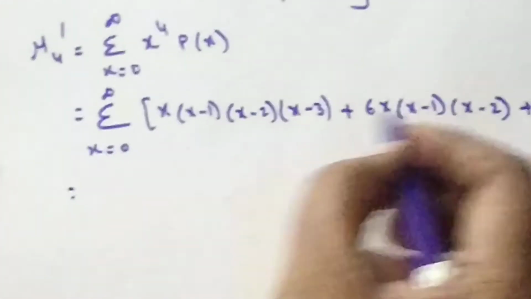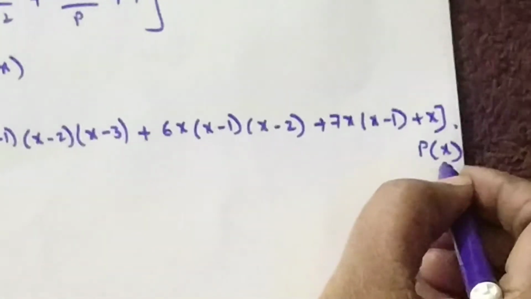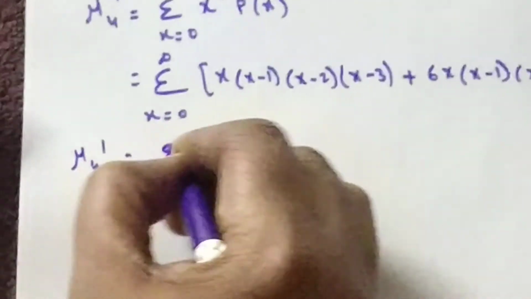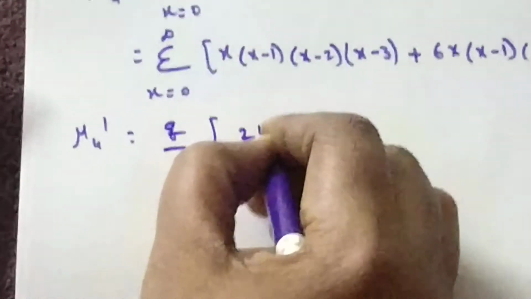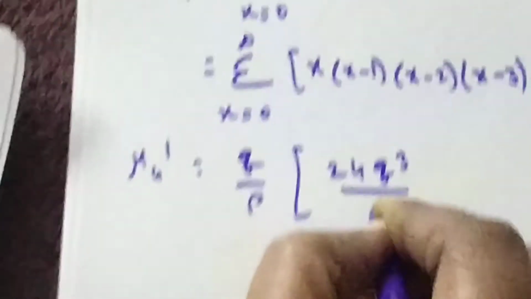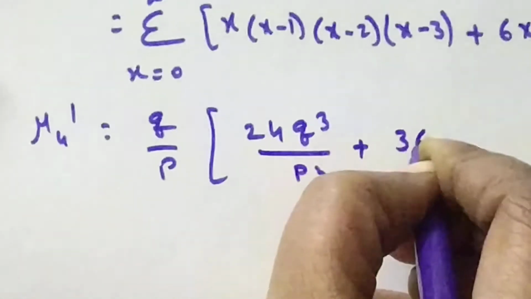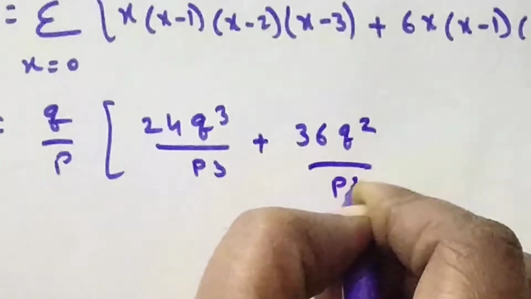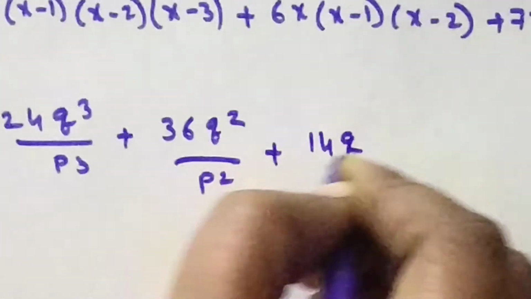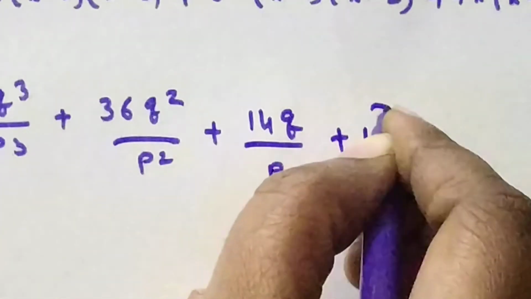If you simplify all these terms by substituting p(x) as p into q power x, we will get μ4' as q/p into (24q³/p³ plus 36q²/p² plus 14q/p plus 1).